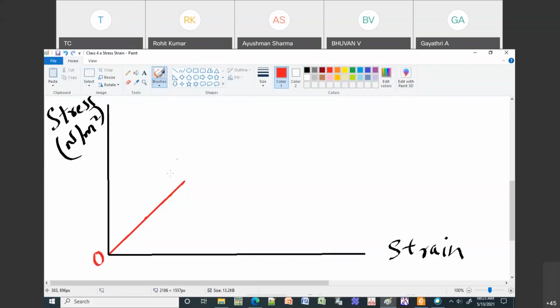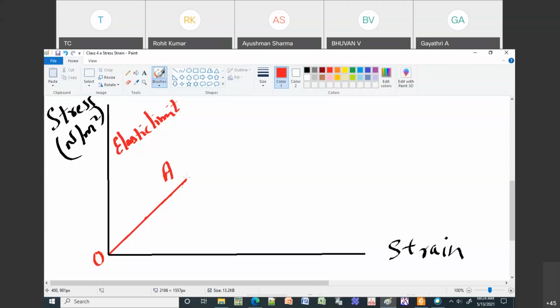Then up to a point called A, you will have a linear line. Linear means that for an equal increase in the stress, there is an equal increase in the strain. This is because it obeys Hooke's law, and this is called the elastic limit. Within this O to A, if you remove the load, your material is going to regain its shape.